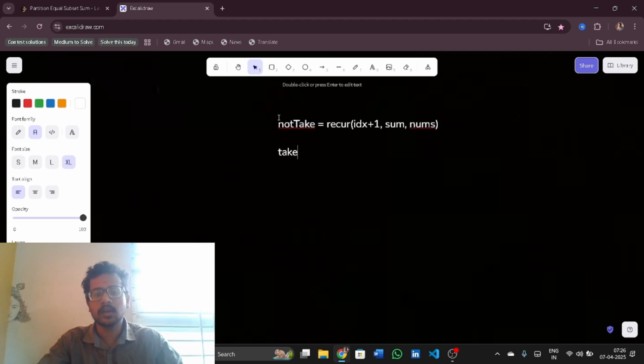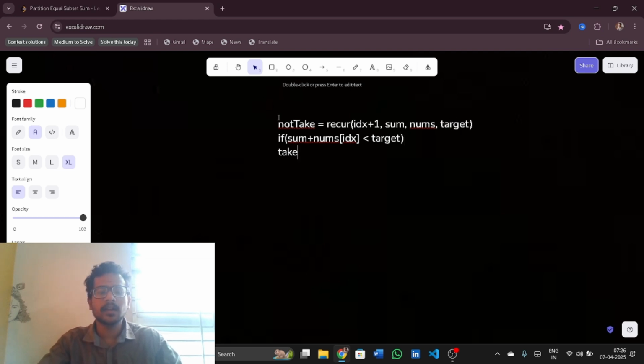Now if I am not taking this, it is that, and if I am taking, that means if I have to take, then sum plus nums of the current index should be lesser than the target. So I also need to send the target.